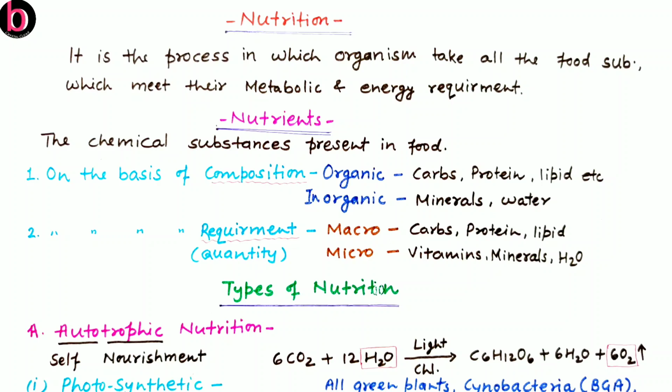On the basis of quantity there are two categories, macro and micro. Macronutrients are those needed in a large quantity: carbohydrates, proteins and lipids. Micronutrients are required in a small quantity, like vitamins, minerals, water, etc.